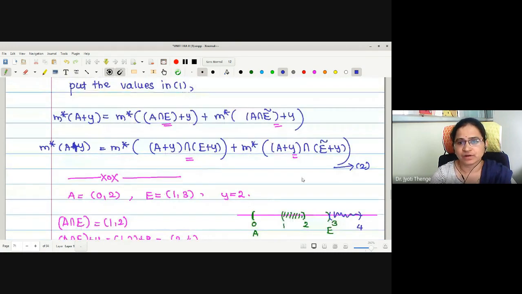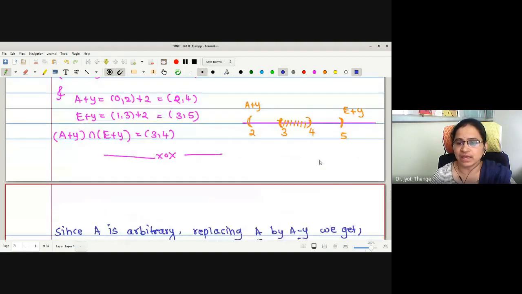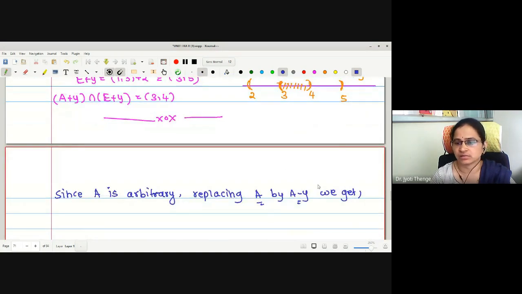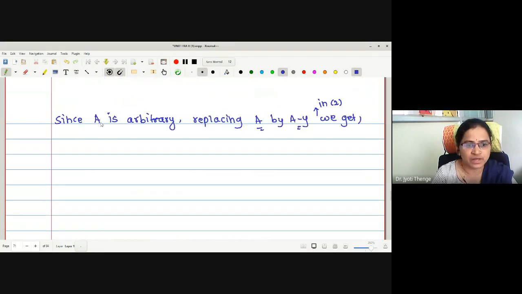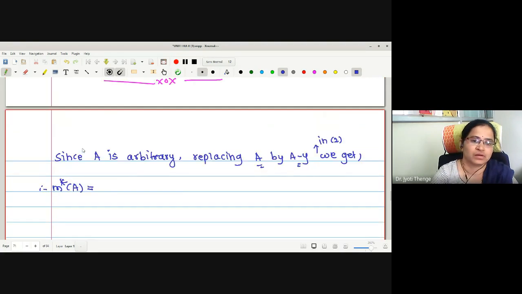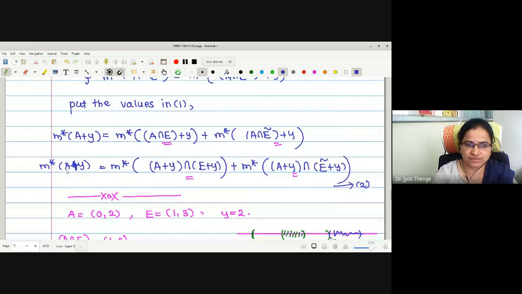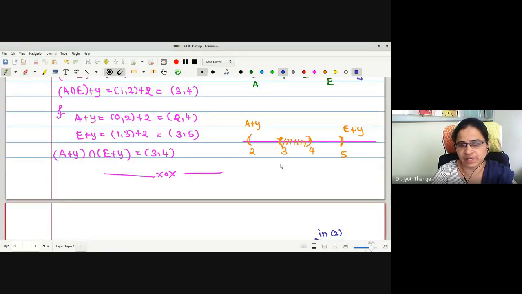Therefore, I am replacing A by A minus Y in 2. So what will be the left side then? Is it m star of A simply? It is A plus Y; if I replace A by A minus Y, this will be simply A. Here also it will be simply A.